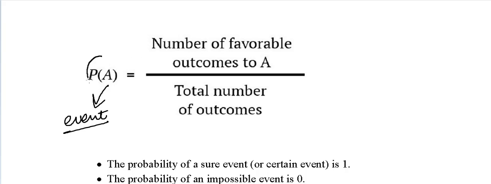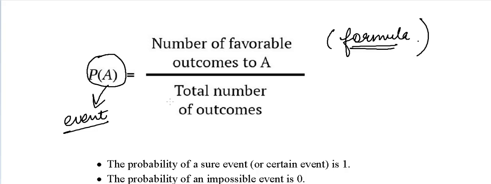So if you want to calculate the probability of A occurring, like this event can happen, what you have to do is use this formula, which can be used to calculate the probability of A. There are the number of favorable outcomes of A, the outcomes which are in favor of event A happening, and the total number of outcomes. First, I'll introduce you to the topics, okay? Then we'll see the topics with some examples later on, right?